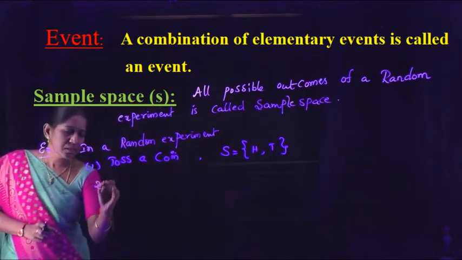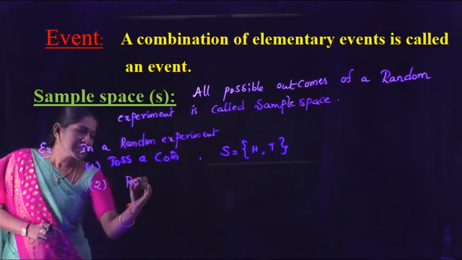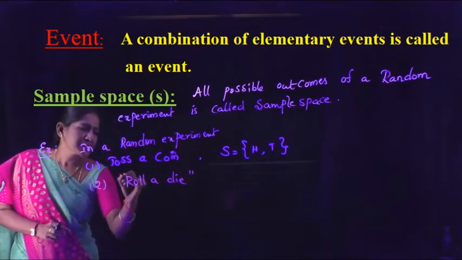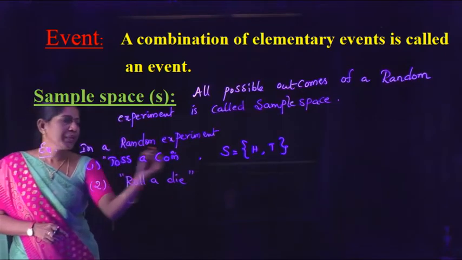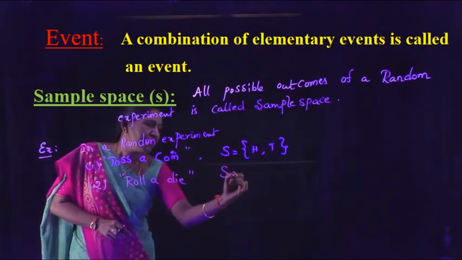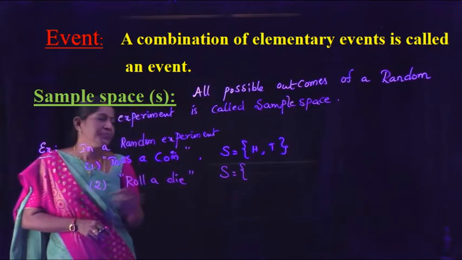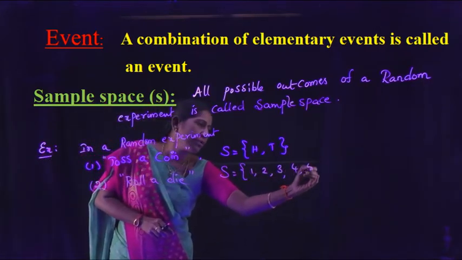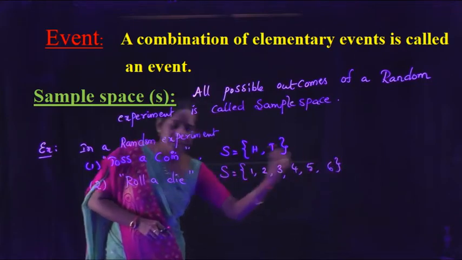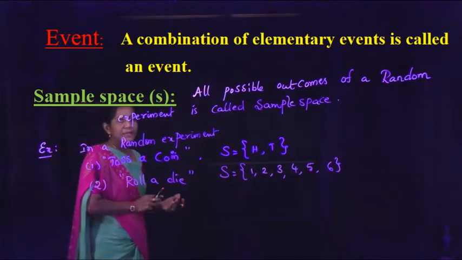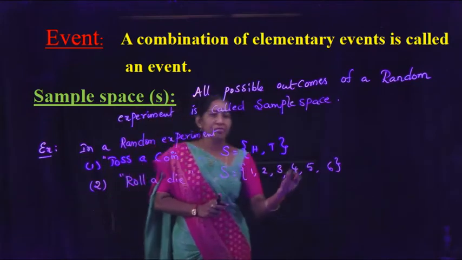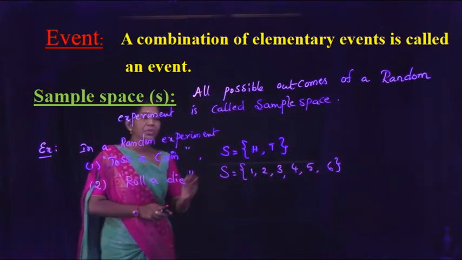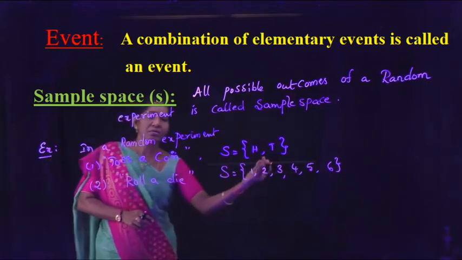And in a random experiment, roll a die, the sample space S equal to 1, 2, 3, 4, 5, 6. When we roll a die, the outcomes are 1, 2, 3, 4, 5, 6. Therefore, sample space S equal to 1, 2, 3, 4, 5, 6.